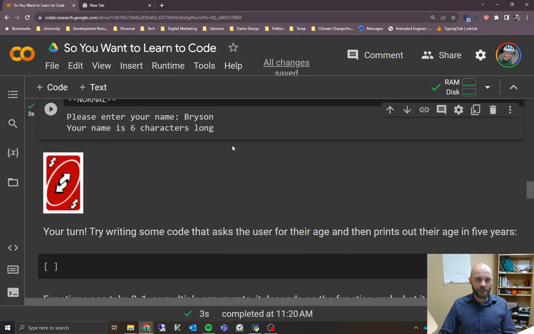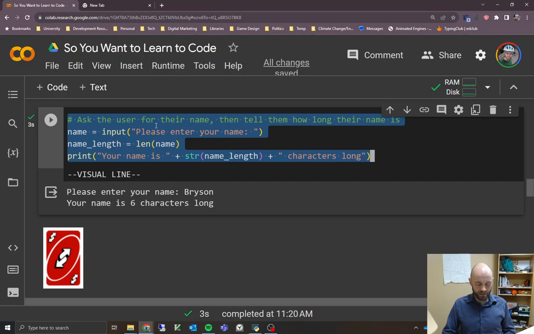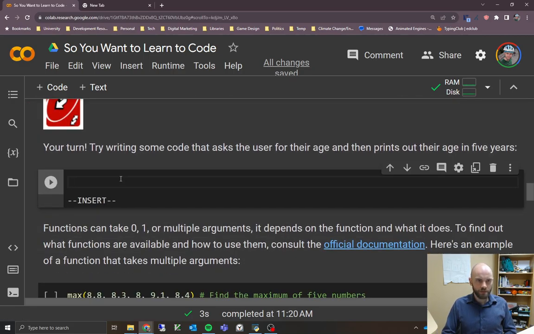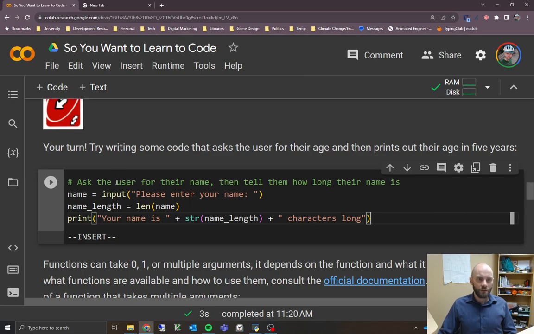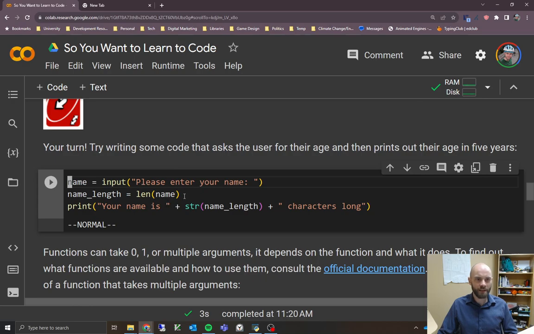So we'll get right into it here. Like I mentioned, the code up here is very similar, so I'm just going to copy that because I think it makes sense to start with that as the basis. So we could fix our comment here, but I'm just going to get rid of it for now because I don't really want to type all that.